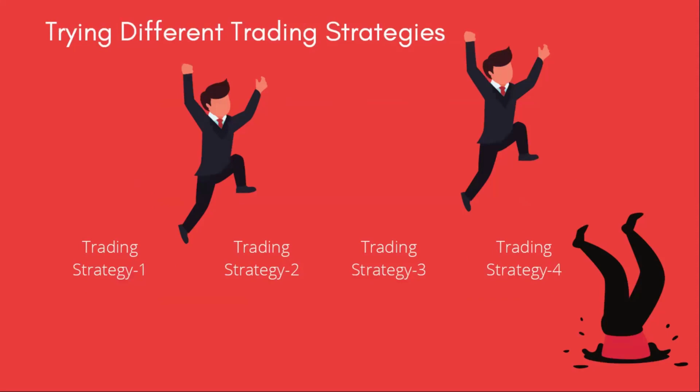Next one is jumping across different trading strategies. Do you know who is the famous sprinter in the world? It's Usain Bolt, isn't it? Do you know why Usain Bolt runs only in 100-meter and 200-meter sprints? Being the fastest athlete globally, why will he not choose to run in other categories such as 400 meter, 800 meter, 1500 meter, 5K or 10K or any other marathon events? The reason is very simple. It is to retain his focus on a small area and to excel in it.